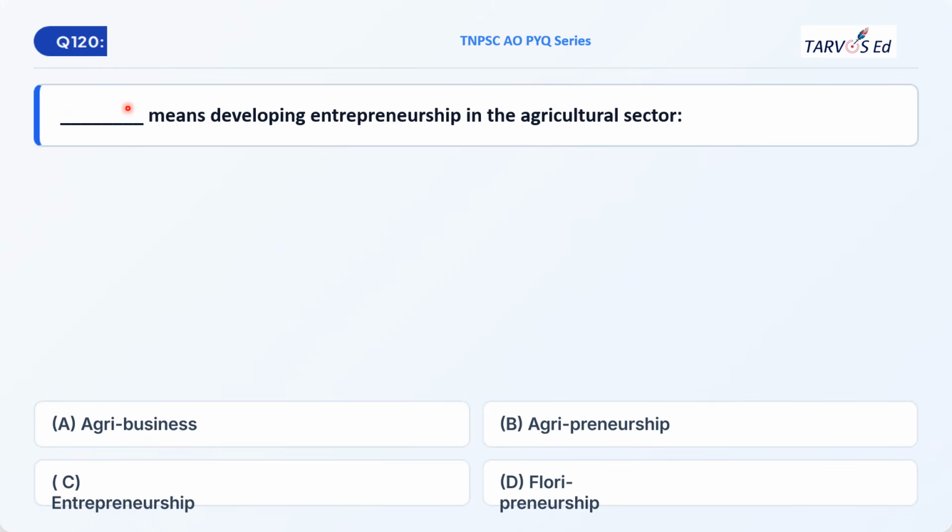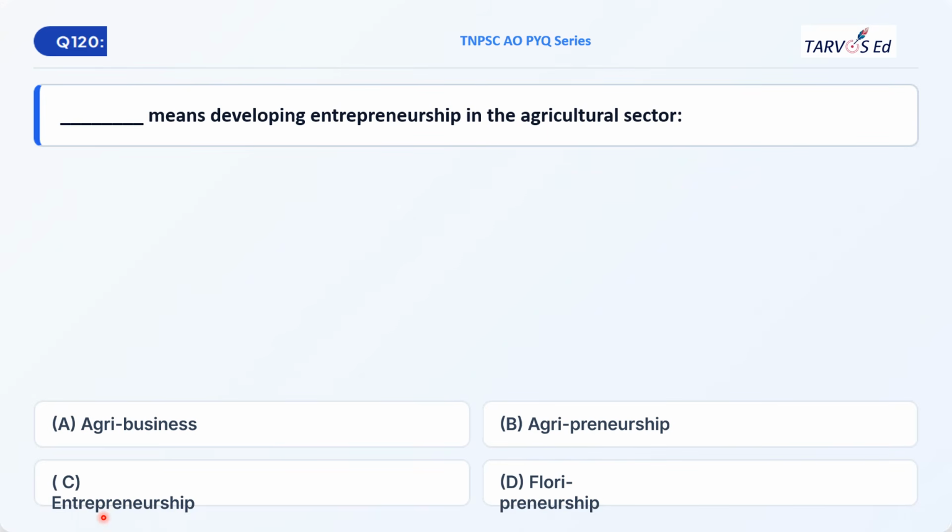Your next question is question 120. What means developing entrepreneurship in the agricultural sector? Option A, agribusiness. Option B, agripreneurship. Option C, entrepreneurship. Option D, floripreneurship. Again, it is a very easy question. You can directly answer it. The correct option will be option B, agripreneurship.